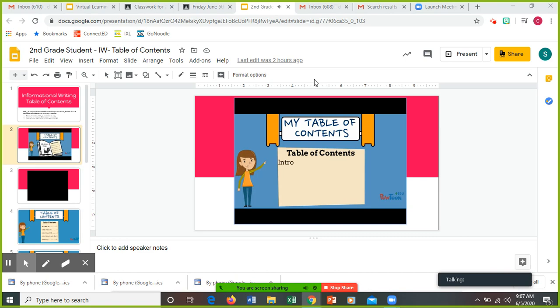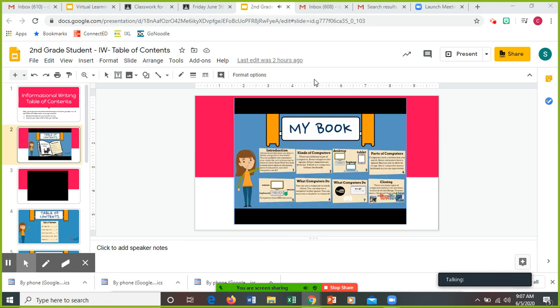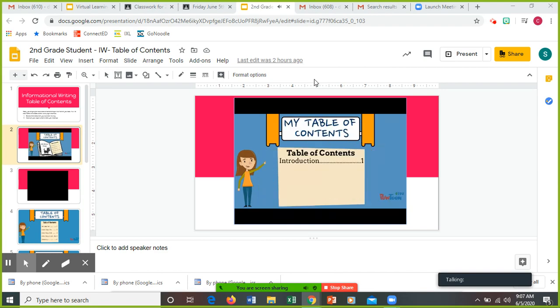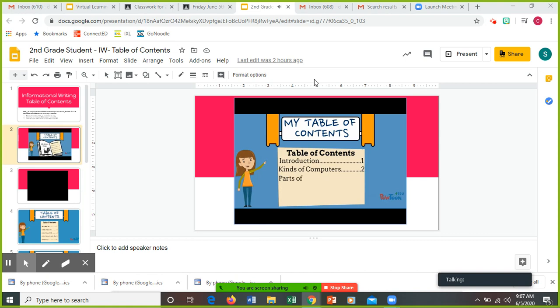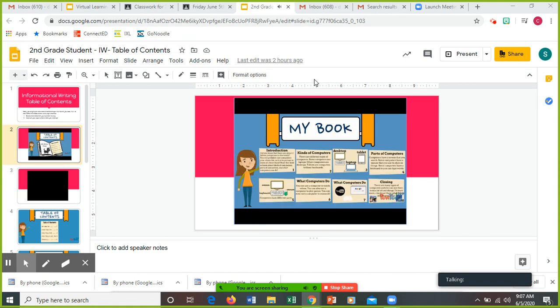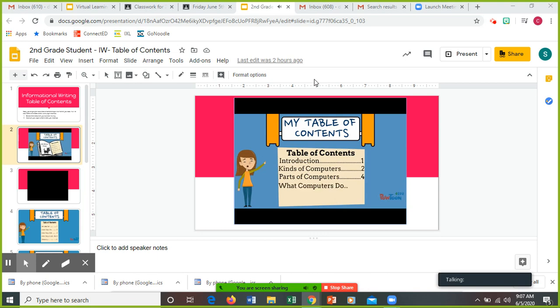I will write the heading Introduction and then page 1. My next section is called Kinds of Computers. It's 2 pages, but it starts on page 2. I will add this section to my table of contents. Next, I have Parts of Computers. It starts on page 4. I will add this section to my table of contents. My next section is called What Computers Do. It starts on page 6. I will add this section to my table of contents.